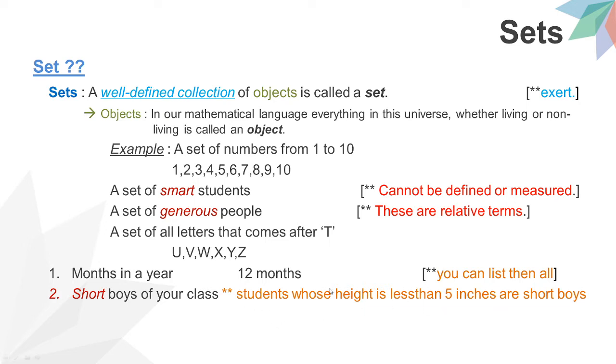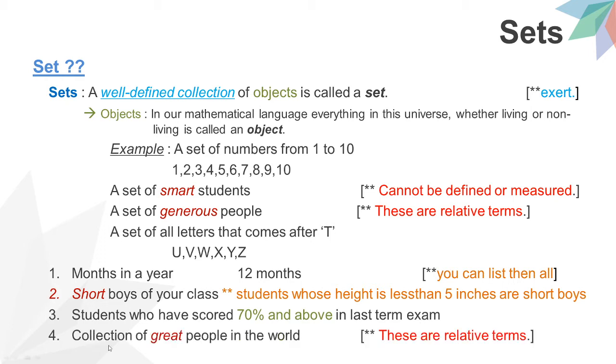So this is a proper set. Now students who have scored 70% and above in the last term in your class. Now collection of great people in the world. These are relative terms, so this is not a correct set. Smart, generous, great are called relative terms.